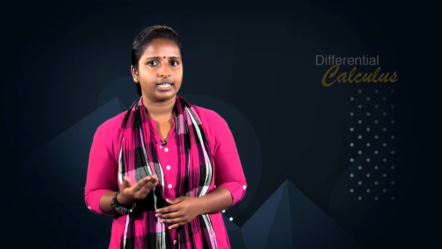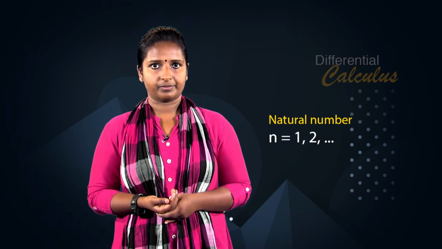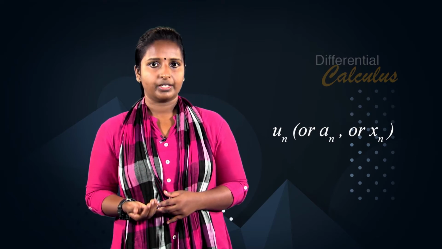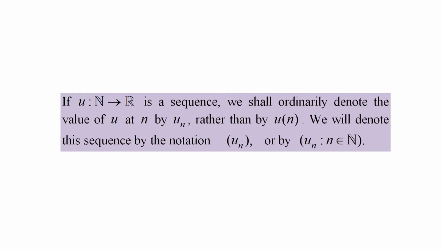Being a function from the set of natural numbers to the set of real numbers, a sequence in R assigns to each natural number n equal to 1, 2, etc. a uniquely determined real number. The real numbers so obtained are called the terms of the sequence. It is customary to denote the element of R assigned to n belonging to N by a symbol such as un or an or xn, and it is called the nth term of the sequence. Thus, if u is a function from natural numbers into real numbers, a sequence, we shall ordinarily denote the values of u at n by un rather than by u of n.